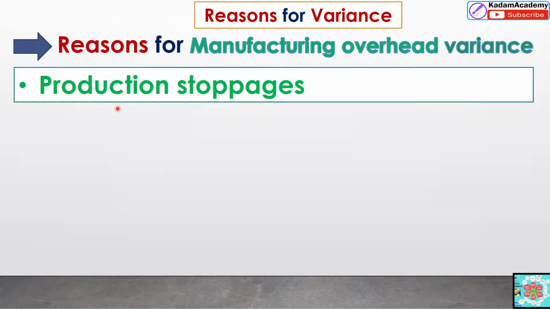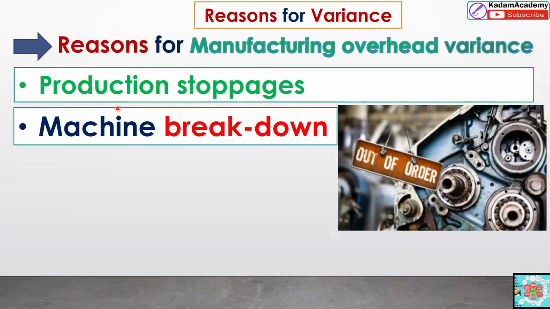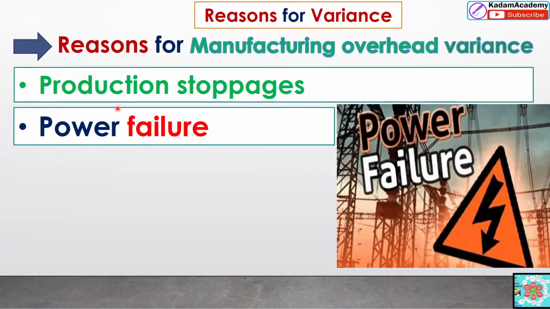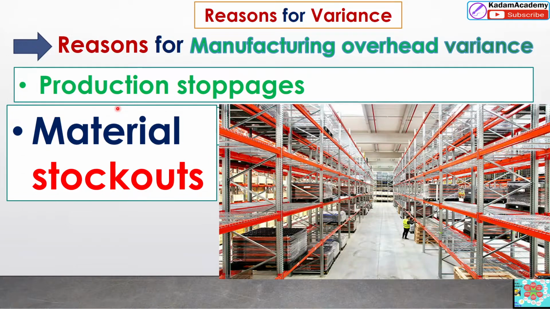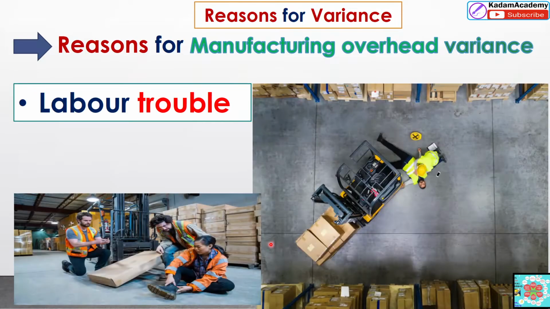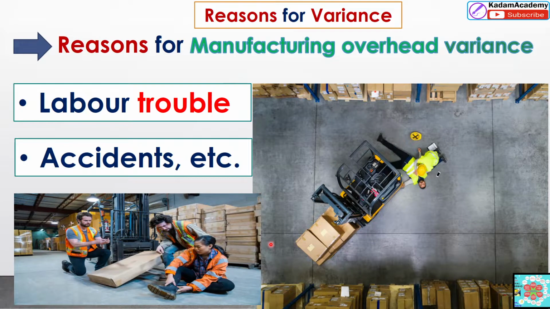And what will happen due to this, which arises due to the production stoppages. These production stoppages are caused by machine breakdown or power failure, and these overheads will increase. Or due to the material stockouts, material is not available. In that case also, production stoppages will occur. So this is the overhead variance. After that, labor trouble or accidents will also come under these reasons for the manufacturing overhead.